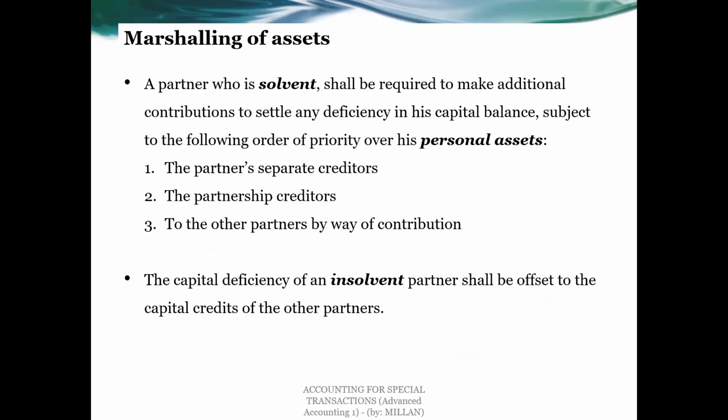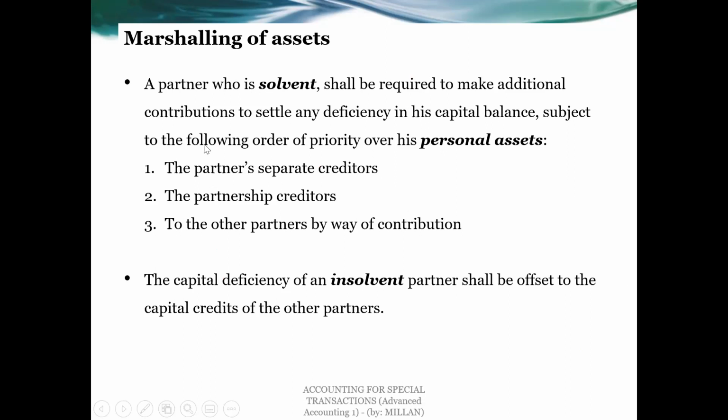Okay. Now let's talk about marshaling of assets. Like, how do you apply or distribute the cash available after you have settled your creditors? This time we'll talk about the solvent and the insolvent partners.